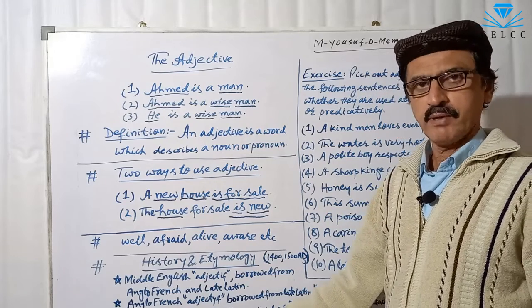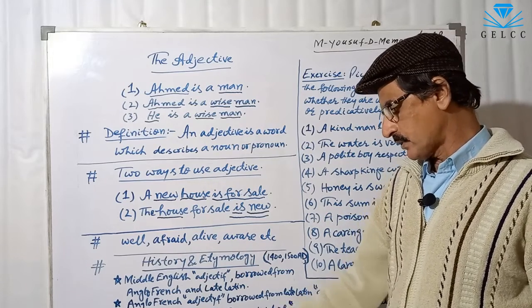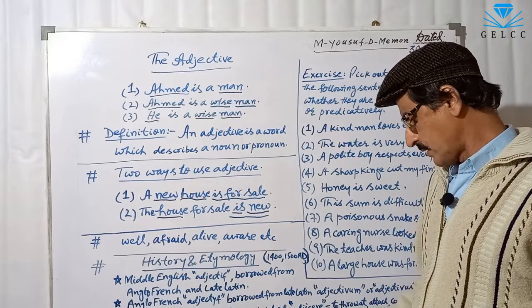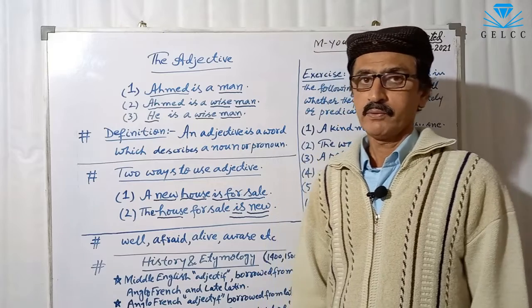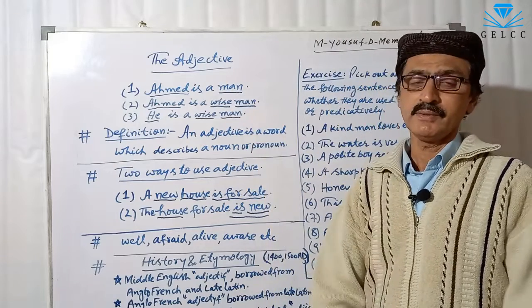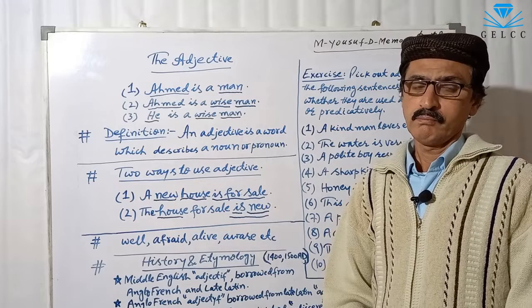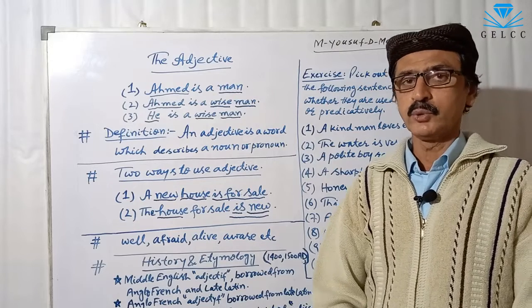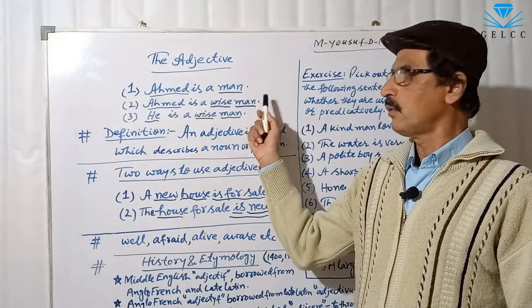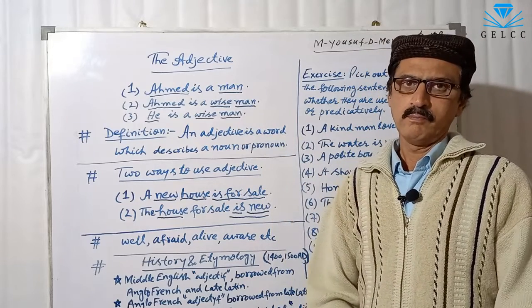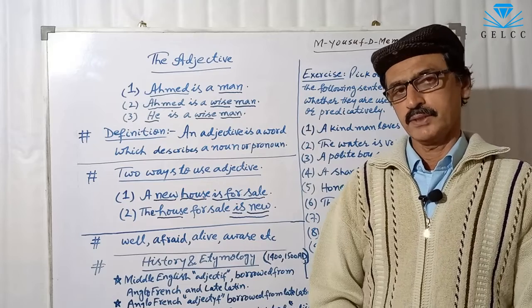Adjectus, Latin word. Adjectus is a participle of adjecture, which means to add to. So the word adjective means add to. An adjective is a word used to add to the meaning of a noun or pronoun. This is the definition of adjective.